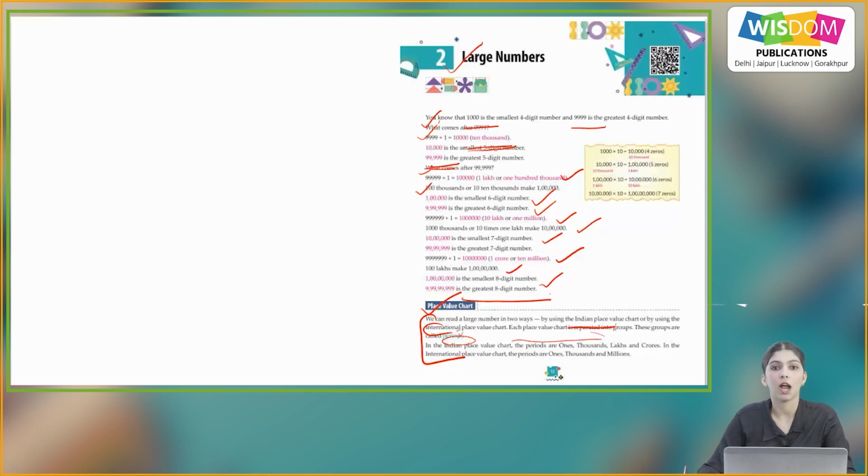Each place value chart is separated into groups. These groups are called periods. In the Indian place value chart, the periods are ones, thousands, lakhs and crores. In the international place value chart, the periods are ones, thousands and millions.